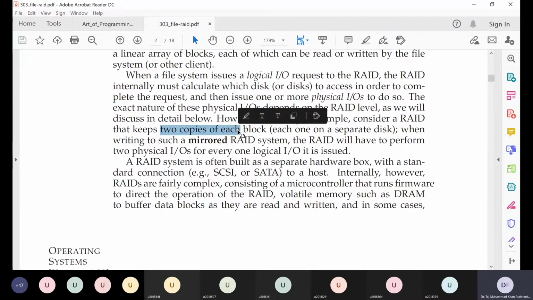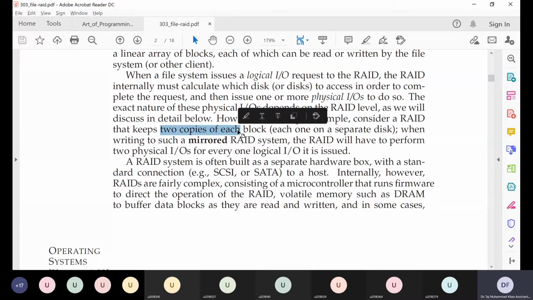So internally this RAID system will have two copies of my data. If one copy gets corrupted, then I will have the second copy which is still intact. So this simple copying of all the data makes my system or storage robust against at least some errors.